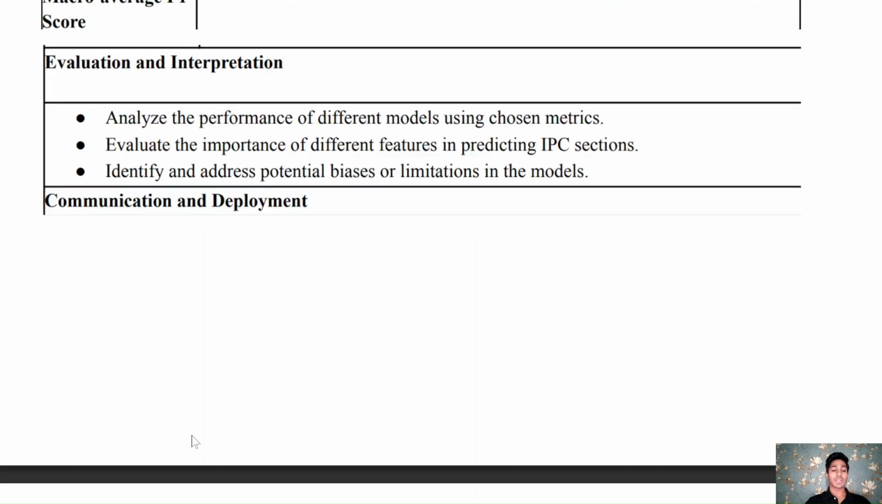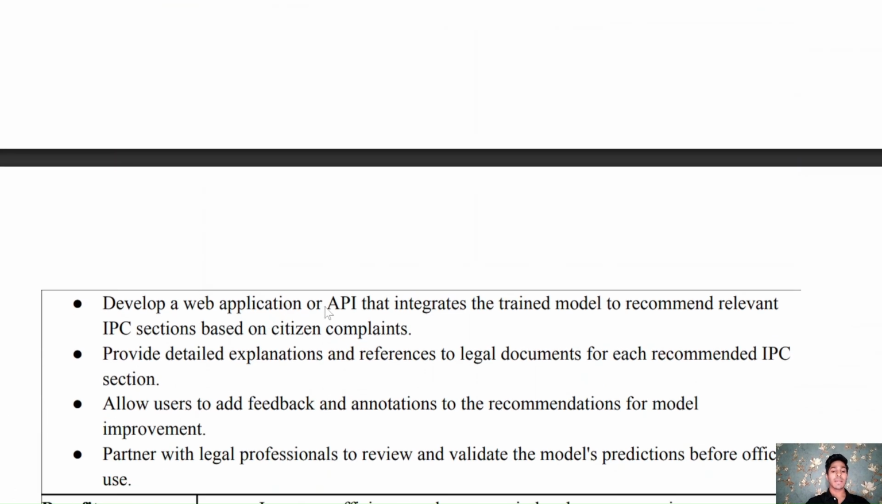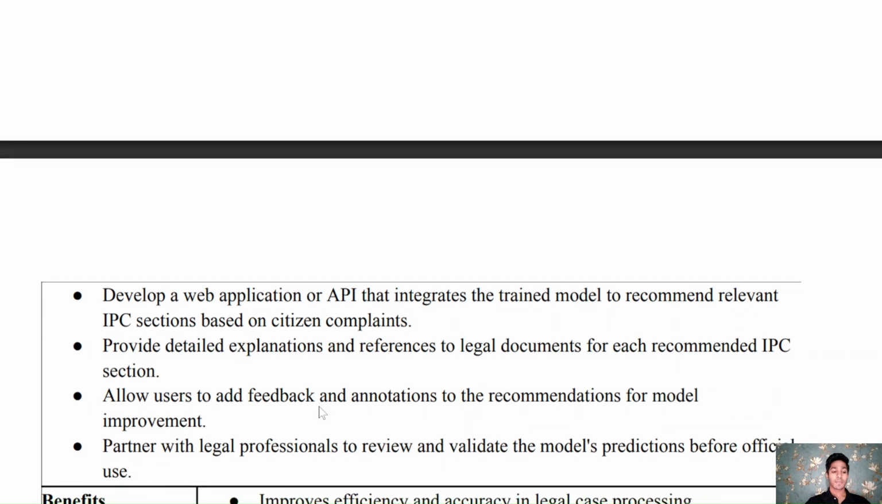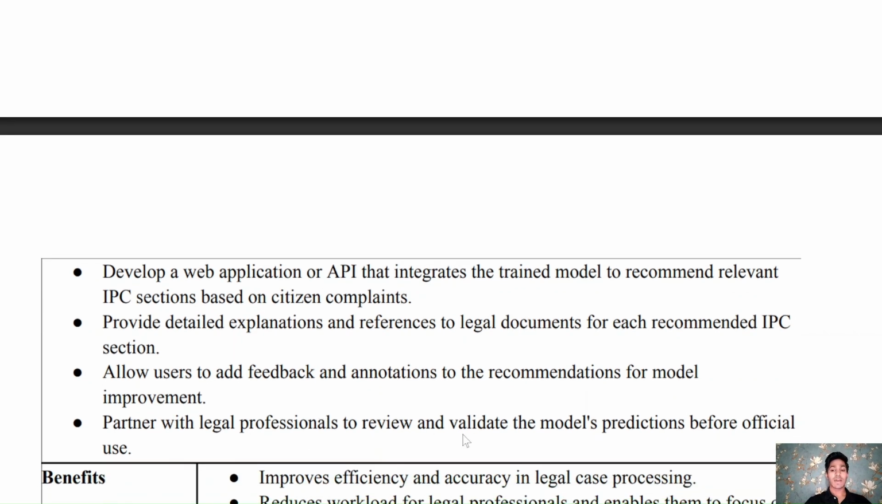And the next step is communication and deployment. In this, we develop a web application or API that integrates the trained model to recommend relevant IPC sections based on citizen complaints. So basically, in this step, we assign IPC sections based on a citizen's complaint, and then we provide detailed explanation and references to legal documents for each recommended IPC section. This model also allows a user to add feedback and annotations for model improvement so it can later be updated and improved. And then we partner with legal professionals to review and validate the model predictions based on official use.